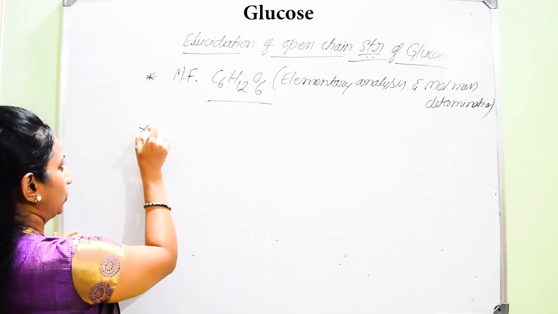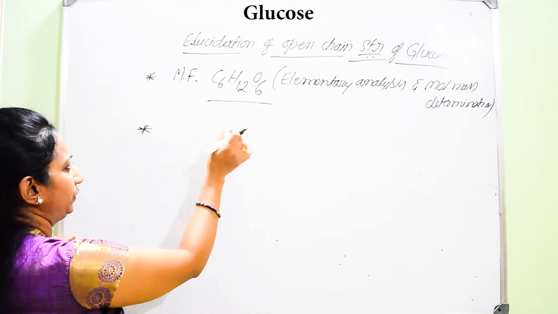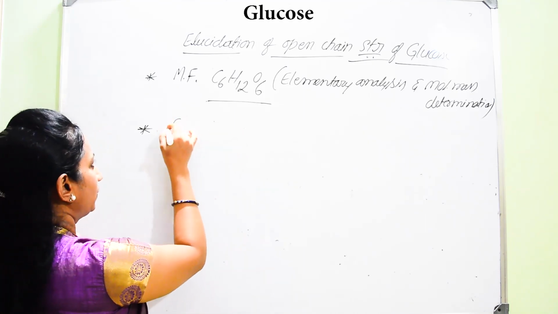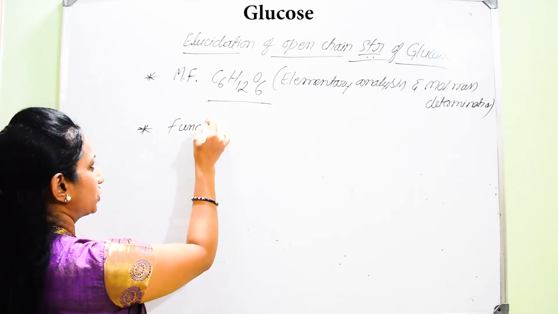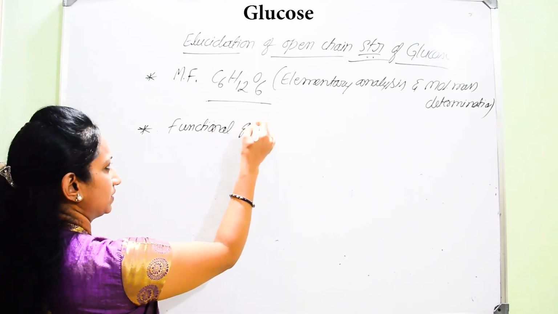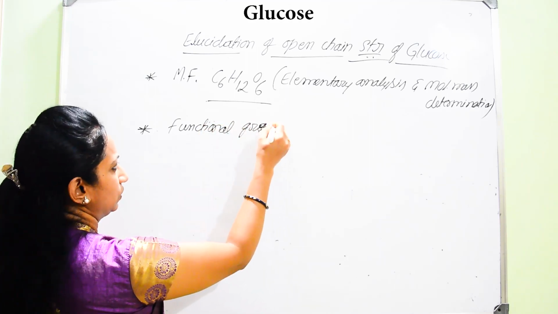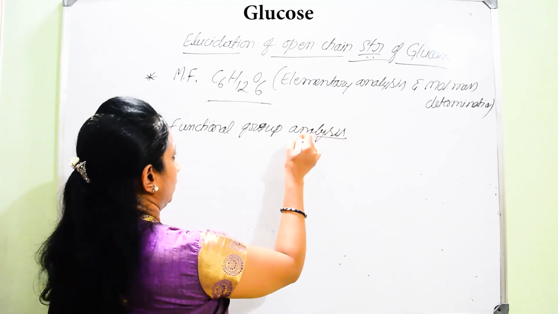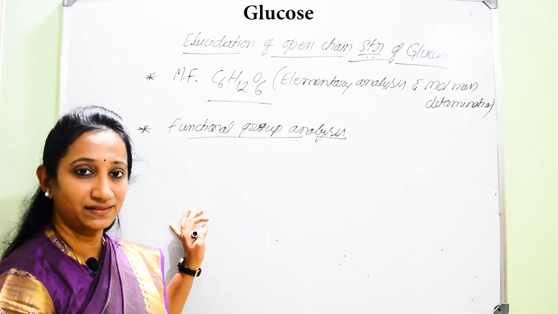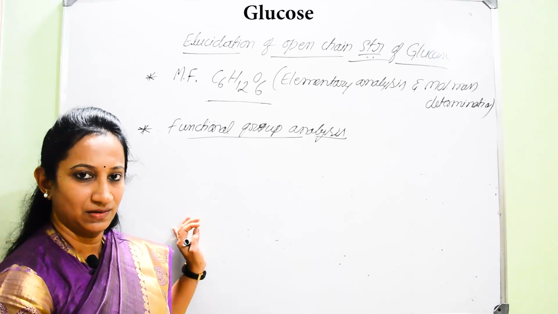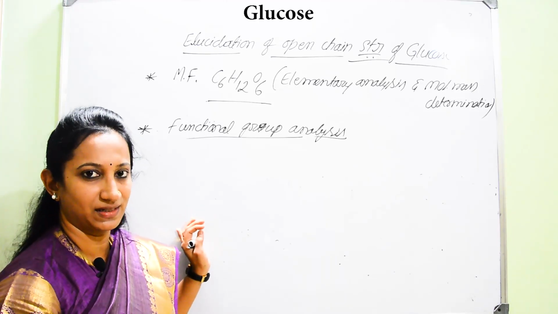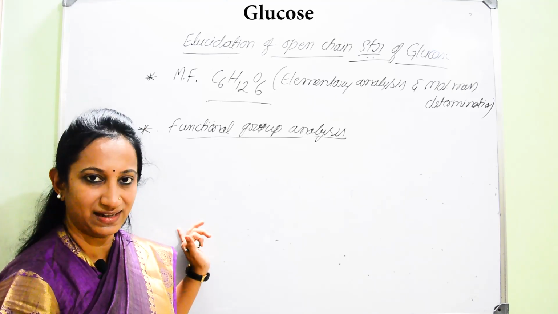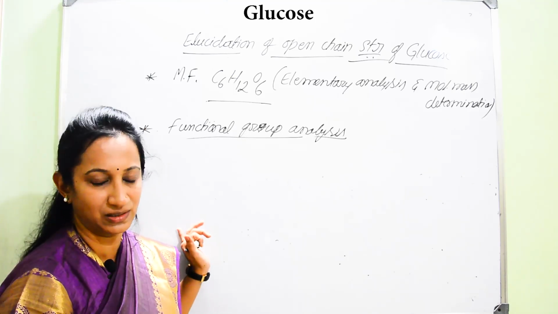So, what did he do? We can go for one of the reactions observed by himself, that is, when glucose was made to react with particular reagents. We are going to learn about functional group analysis. Through this functional group analysis, he had to decide whether it is acidic in nature. If it contains a carboxyl group, it will act as acidic because of this carboxyl group.